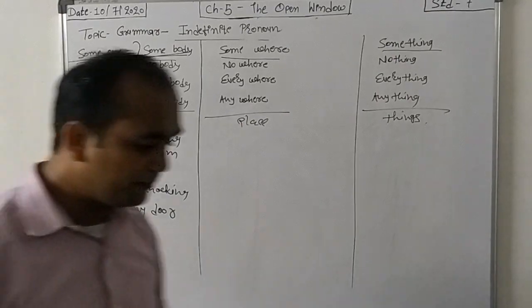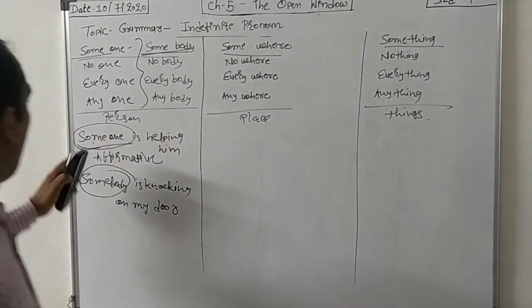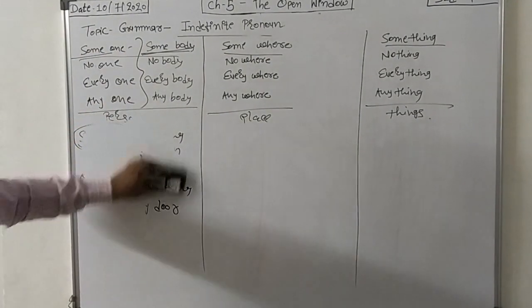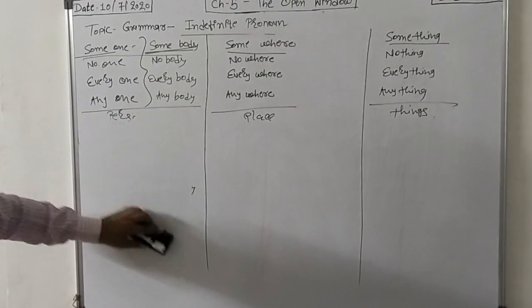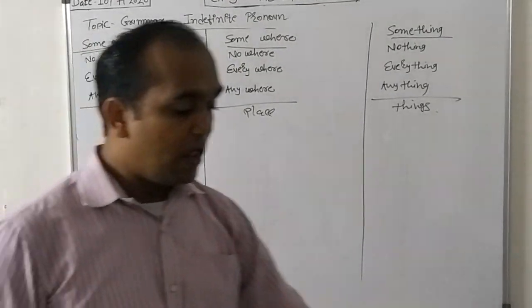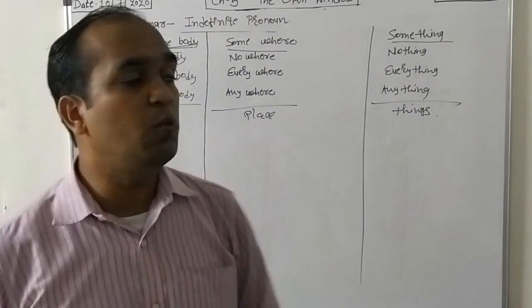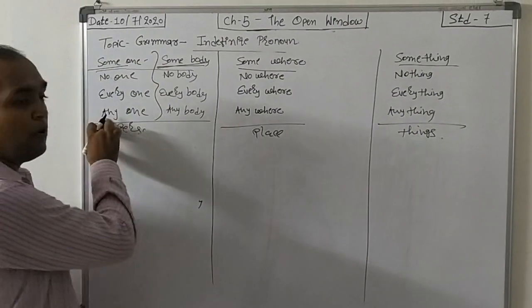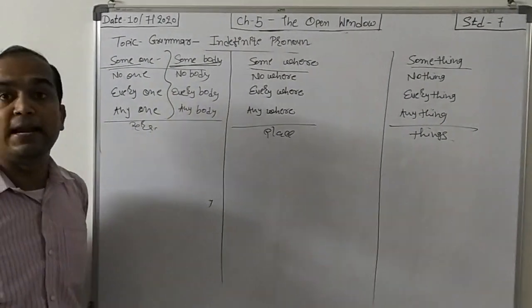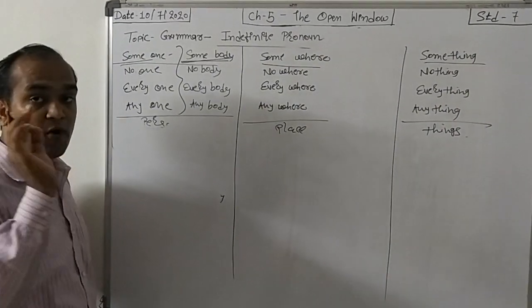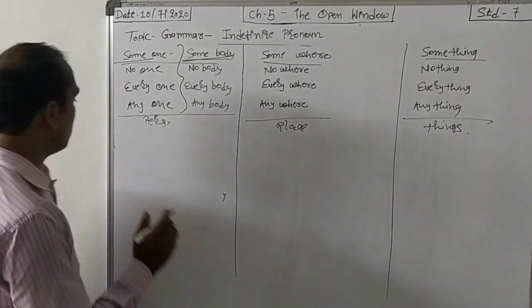Now then after, the words anyone and anybody. We have to use these words for interrogative or negative sentences.